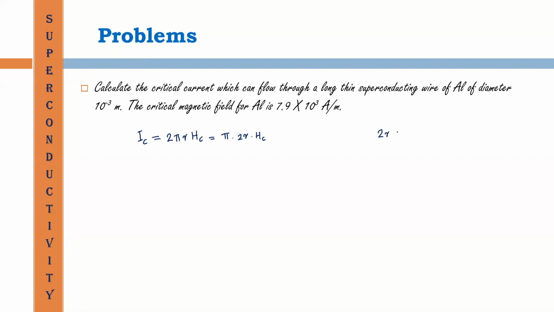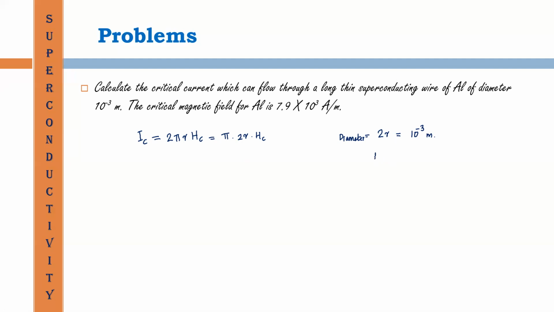There is no need of calculating the radius and multiplying it by 2. The diameter, 2R, is equal to 10 raised to minus 3 meter.